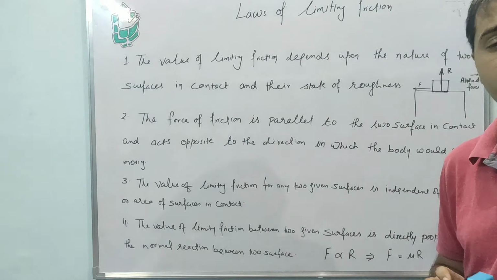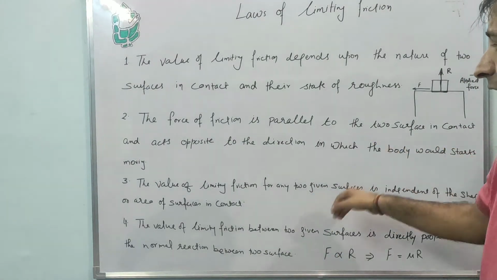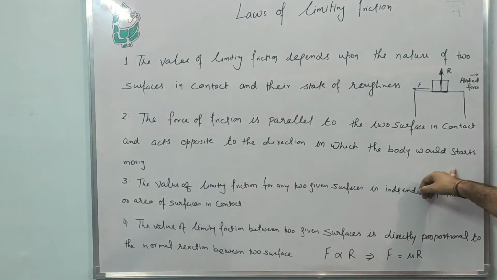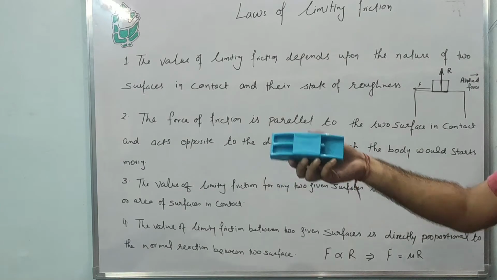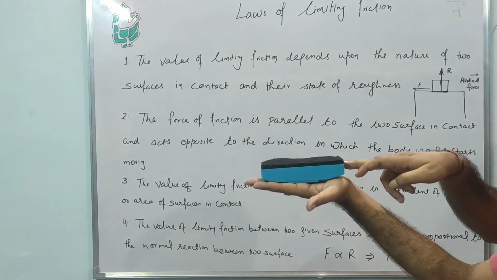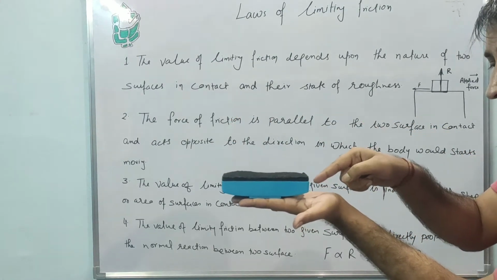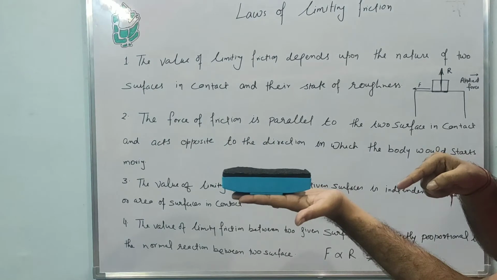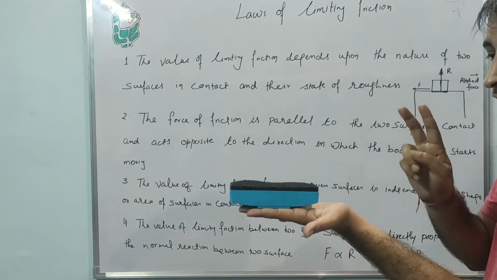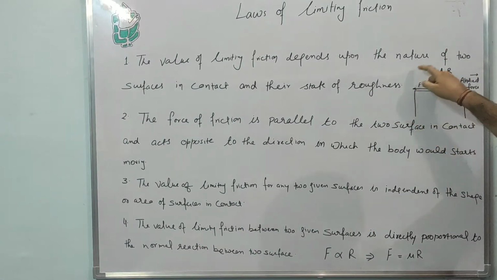Clear? Second law. Friction is in the opposite direction. The force of friction is parallel and it acts opposite to the direction in which the body starts moving. Clear? Assume you have a system like this. You are going to apply a force on this body like this. The body is moving along this direction. So the force of friction will act in the opposite direction, parallel to both surfaces. So that is the second law.